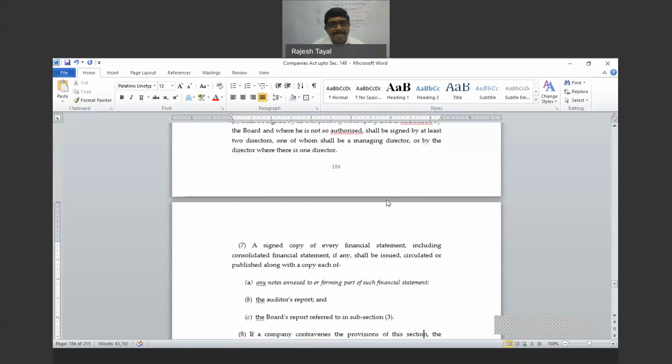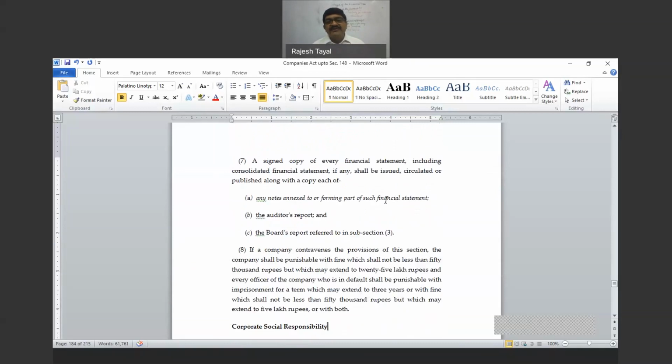Number 7. A signed copy of every financial statement, including CFS, shall be issued, circulated, published along with notes, auditor's report, and board's report. Even if these are not given, you will understand, because in the definition of financial statement we have said notes, and notes are part of it: whatever explanations are given to the information under the balance sheet, profit and loss account, consolidated cash flow statement, and statement of changes of financial position. Those are part of the financial statement. That is point number A here: any notes annexed to the financial statement.